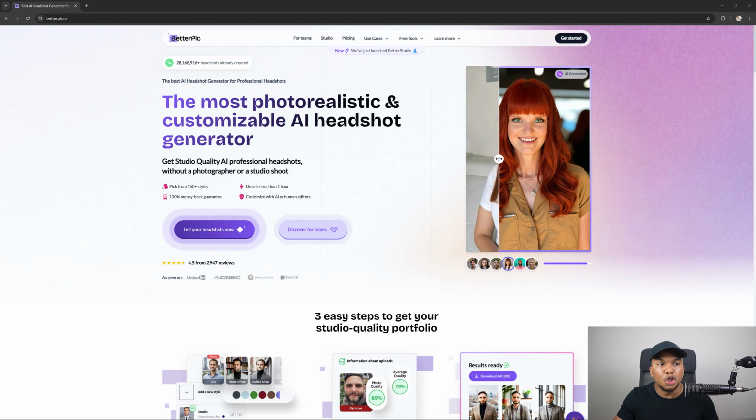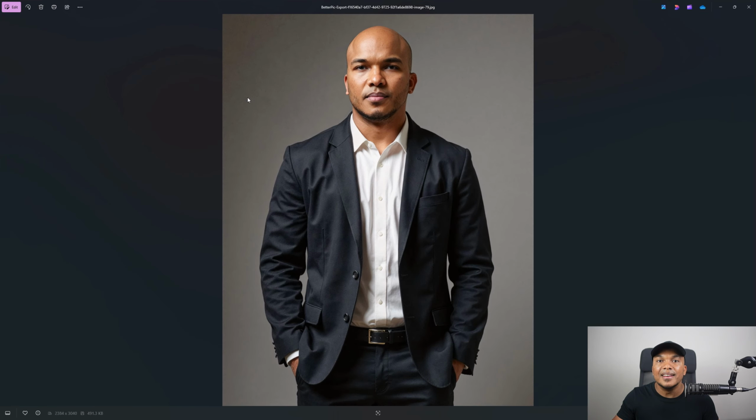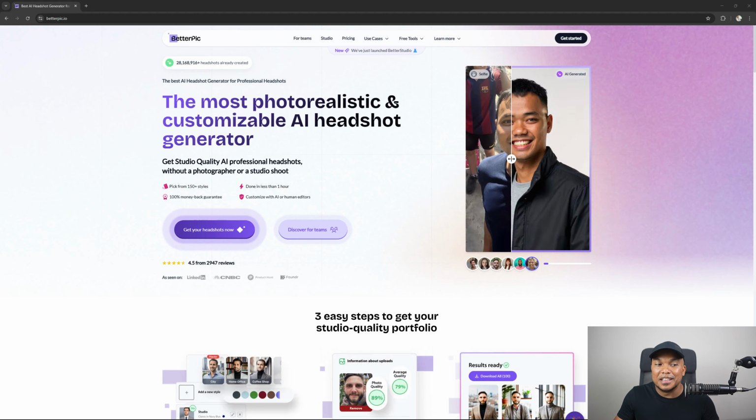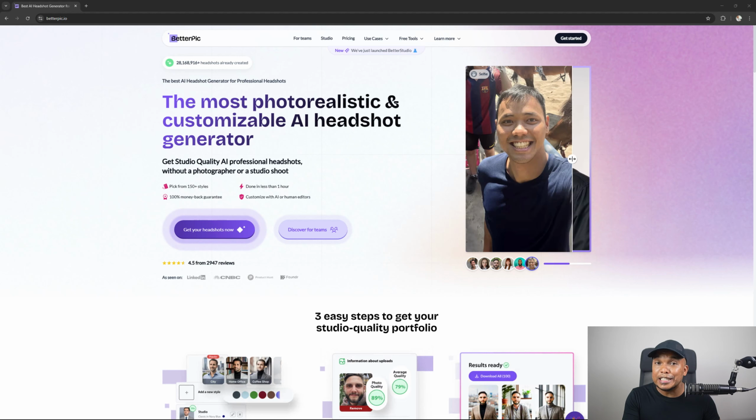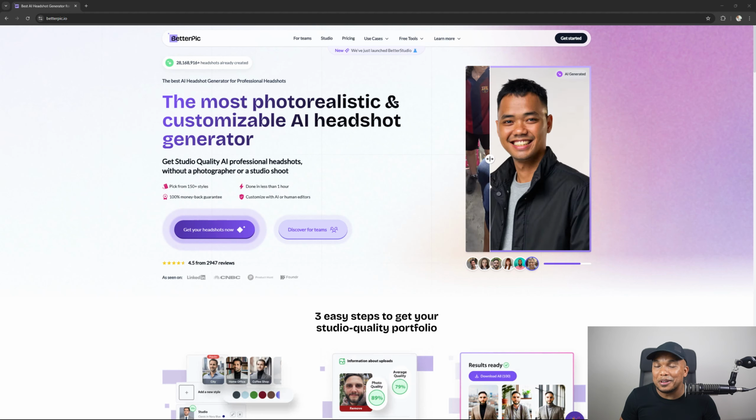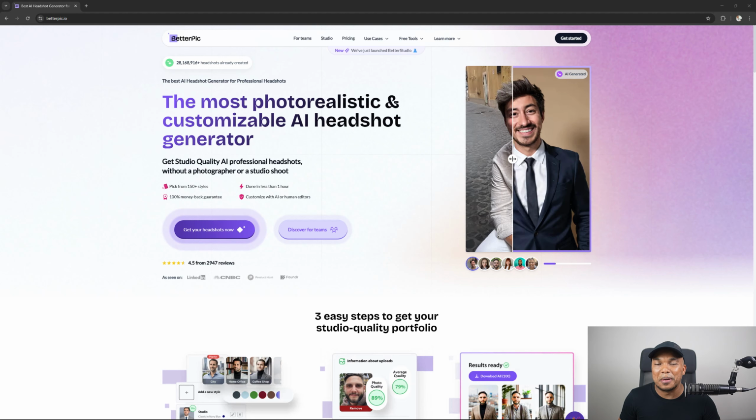In fact, I want to show you one of the images they generated for me. Now, this is AI generated. Even my own brothers could not tell that this was AI generated. It's that good. It's only when you zoom in and pay really close attention that you realize, oh, this is actually AI generated. But I do use this image on my LinkedIn profile. I'm also using the image on my dating profiles as well. So far, it hasn't worked. I haven't gotten any sexy dates with this image, but we'll see. Hopefully, my results will get better with time.